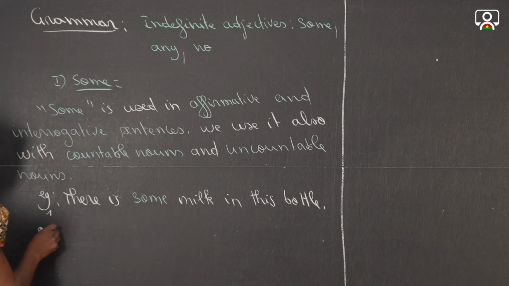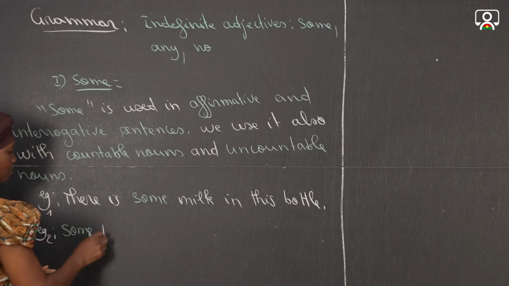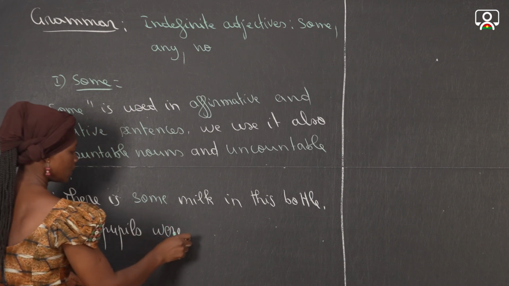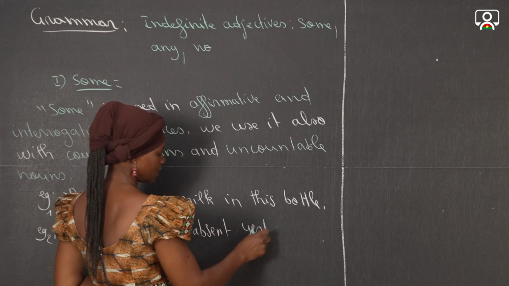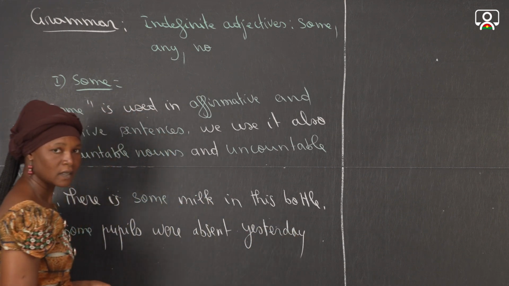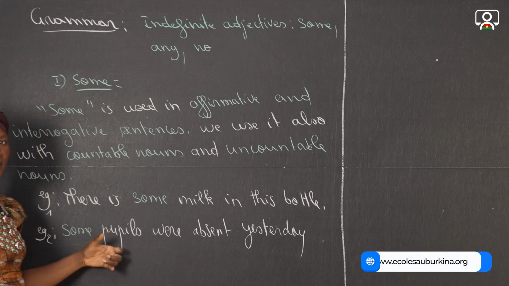Another example, some people were absent yesterday. In this example, we have also the affirmative sentence and we have countable noun.